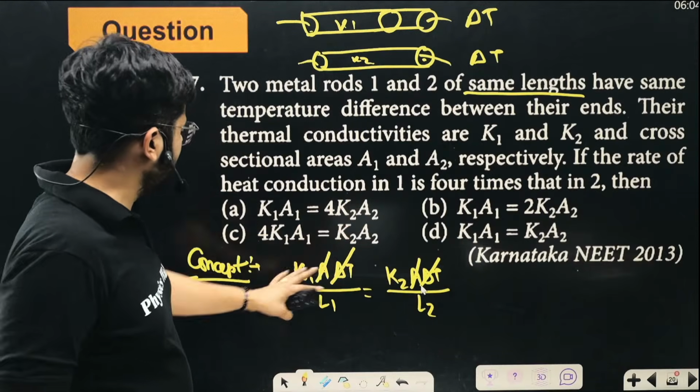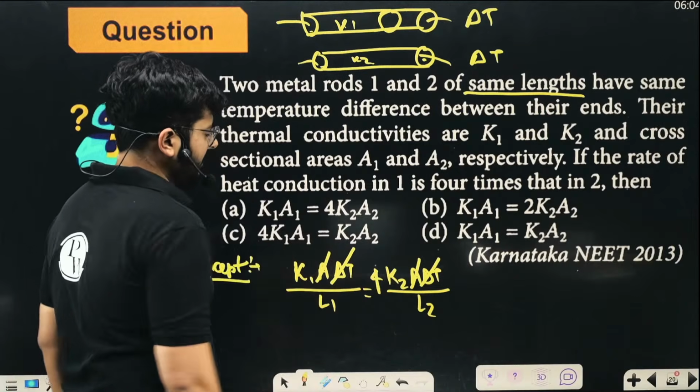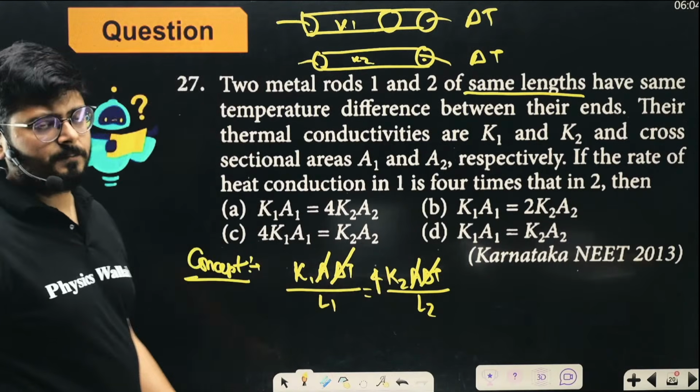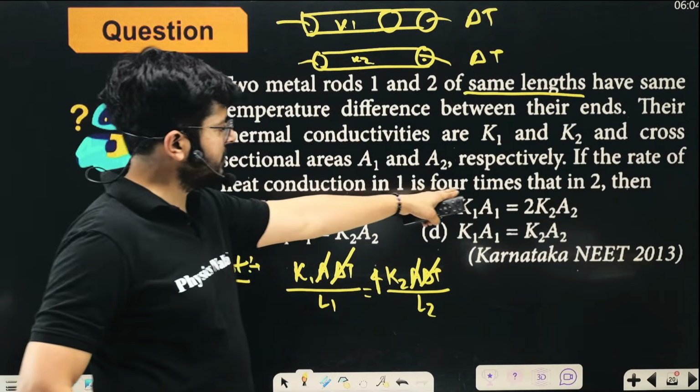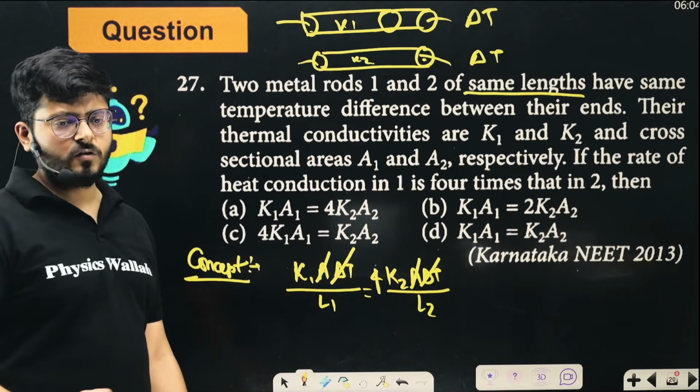Yeah, but it is saying that the rate of heat transfer through the first one is 4 times the rate of heat transfer through the second one. So this 4 must be there, right? So the rate of heat transfer in the first is 4 times that of the second. So 4 must be multiplied over here and the rest of that is correct.